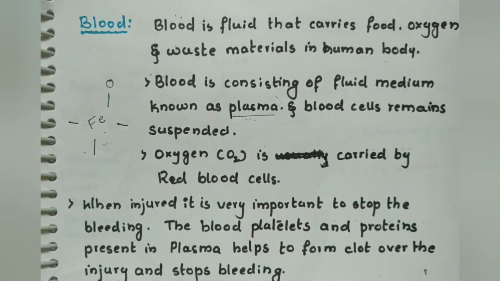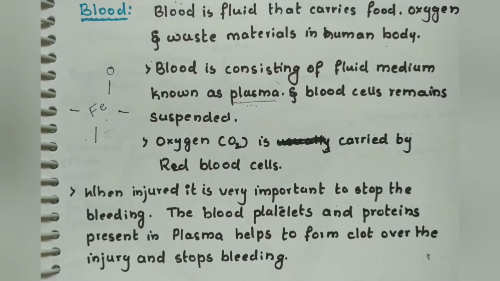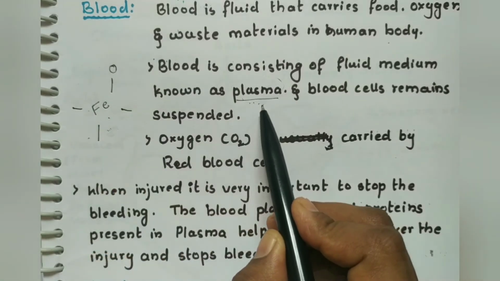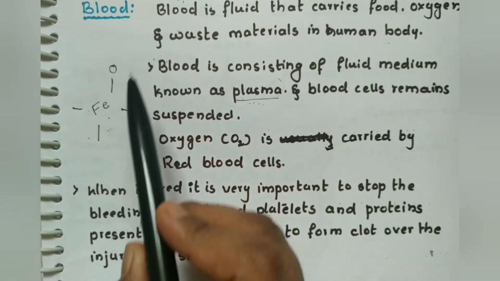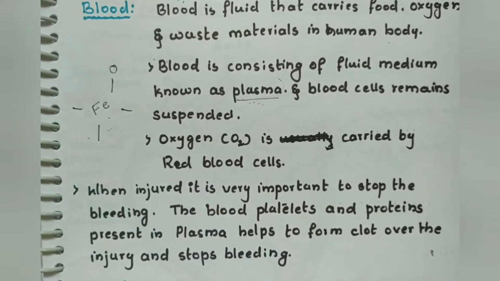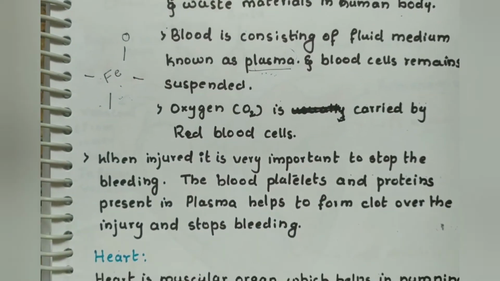Next, when we get injured, it is very important to stop the bleeding. So blood contains some platelets and proteins which help to coagulate, which helps to stop the bleeding. What all does blood contain? Blood contains plasma, hemoglobin, blood cells, and also some proteins which help to coagulate the bleeding.